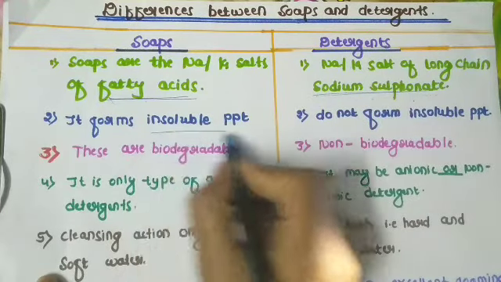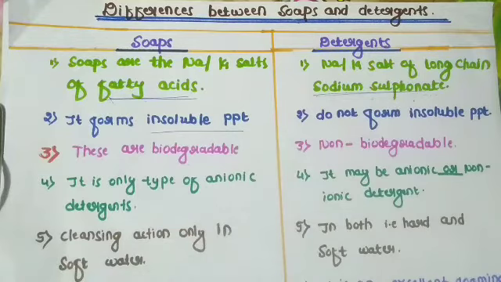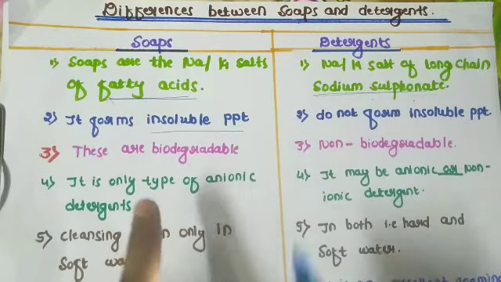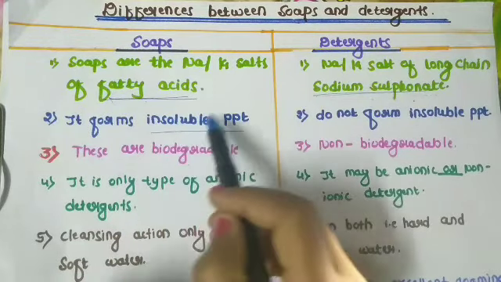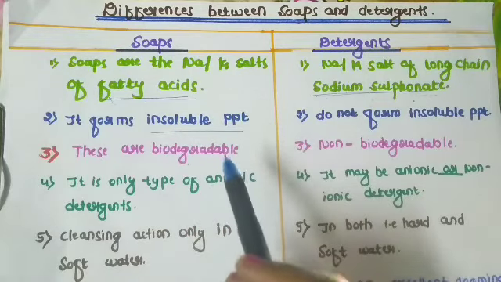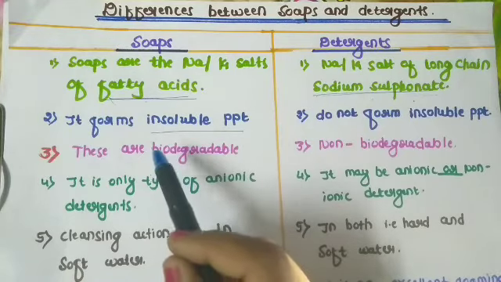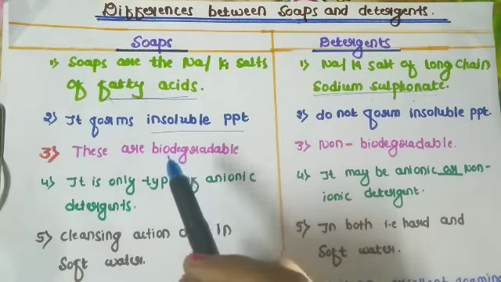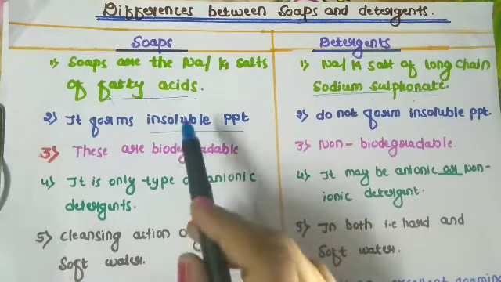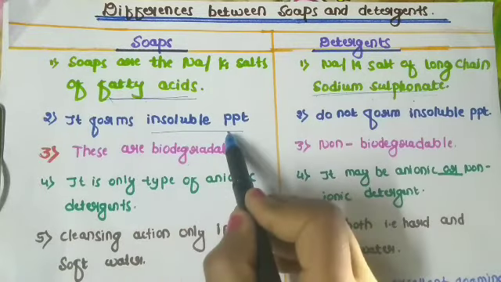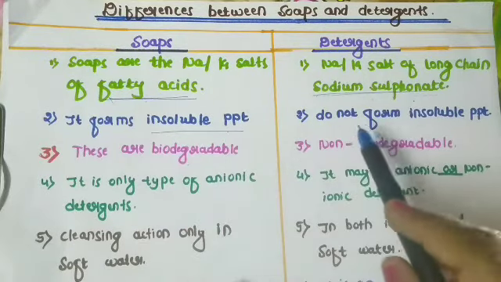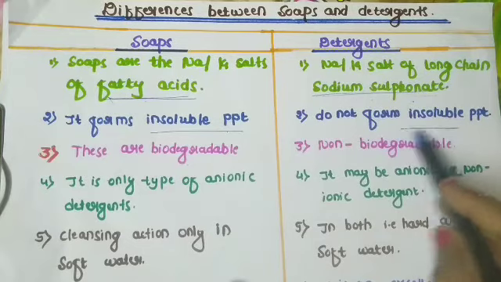Second one, soaps form insoluble precipitate. For example, it provides the white precipitate if you are using Shashi soap. Surf Excel soap provides the blue precipitate. Likewise, soaps form insoluble precipitate, and detergents do not form insoluble precipitate.